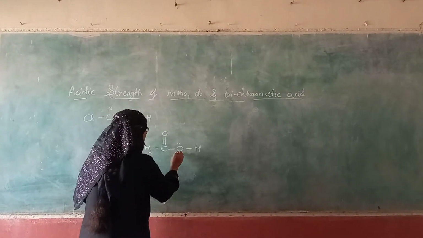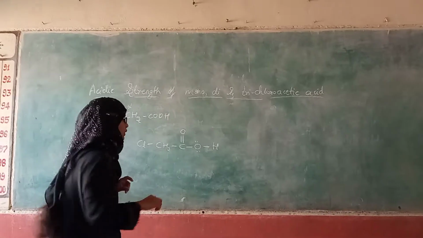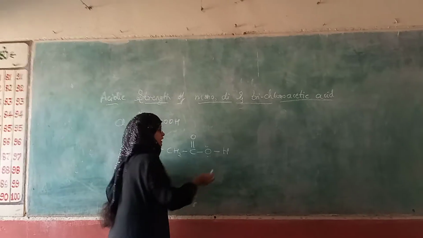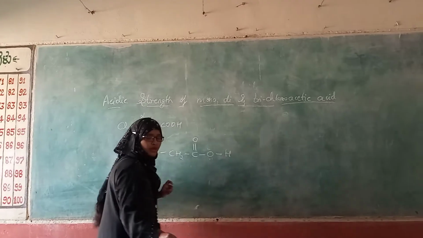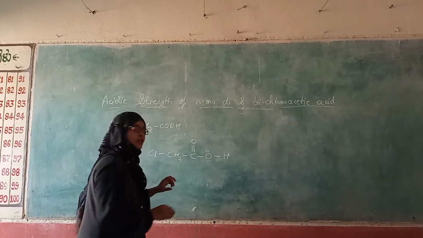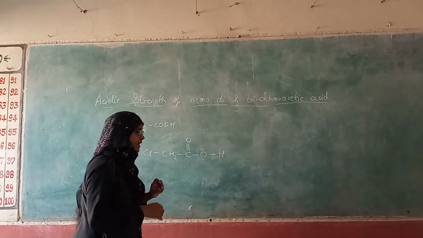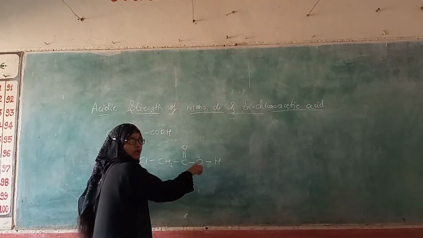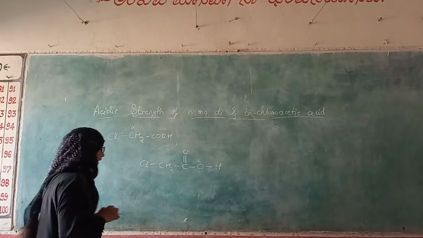This oxygen has lone pairs of electrons, so it has a tendency to lose this hydrogen and become a carboxylate ion, that is O minus. So this hydrogen will leave and it will become an O minus carboxylate ion.